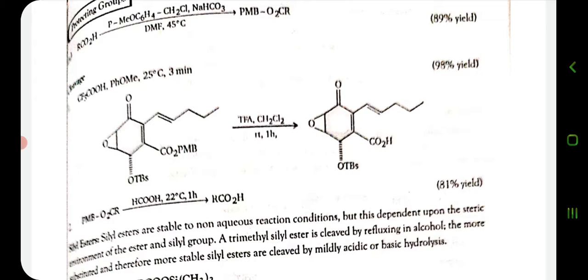In this reaction, silyl esters are stable to non-aqueous reaction conditions, but this is dependent upon the steric environment of the ester and silyl group. So a triethylsilyl ester is cleaved by refluxing in an alcohol, and the more substituted and therefore more stable silyl esters are cleaved by mildly acidic or basic hydrolysis.